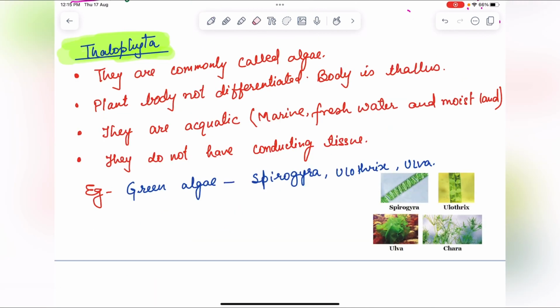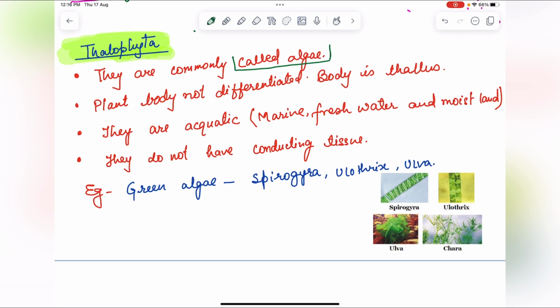Now next we will see thallophyta. Thallophyta is the first group of the plant kingdom. We will see the characteristics of thallophyta. They are commonly called algae. In this group, algae will come.